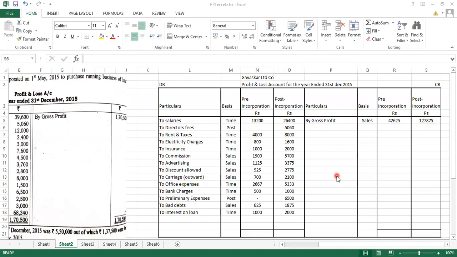The only thing remaining now is to do the calculation part. So let's do the calculation. Let's see how much is coming on the credit side here. Here we have 73,718, whereas on the credit side we have 1,27,875. So obviously post incorporation has more amount. So let's write this down on both the sides.